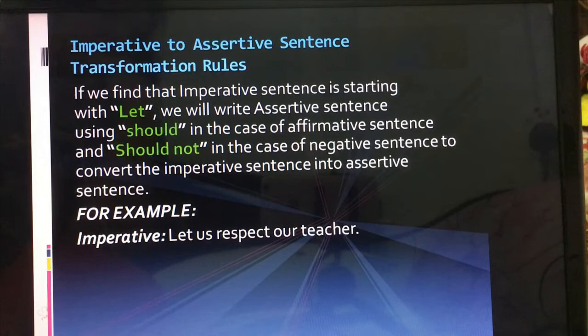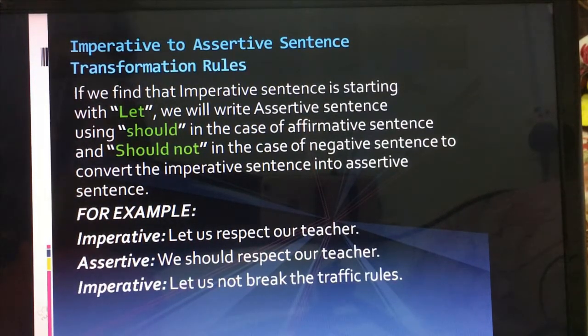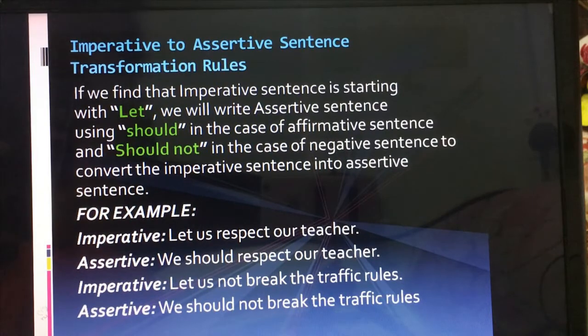Let us respect our teacher, right? It becomes: We should respect our teacher. Another one: let us not break the traffic rules. So this is a negative sentence. What should we do now? We should use should not, right? So, we should not break the traffic rules. Okay, so you have to do this, and I forgot to write a full stop over there, so write a full stop over there. I forgot to do it, so pardon me.